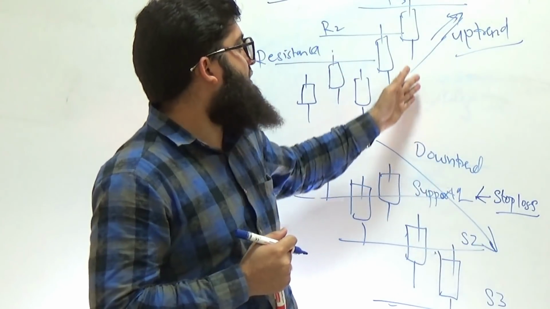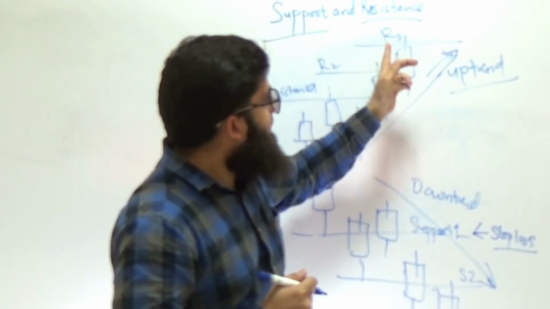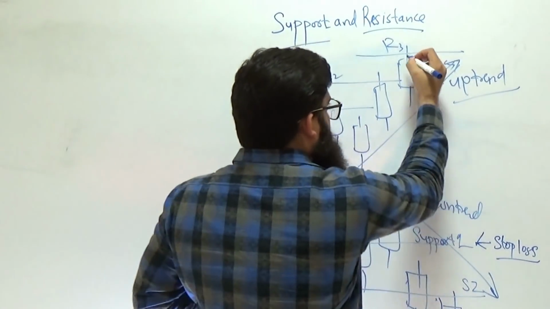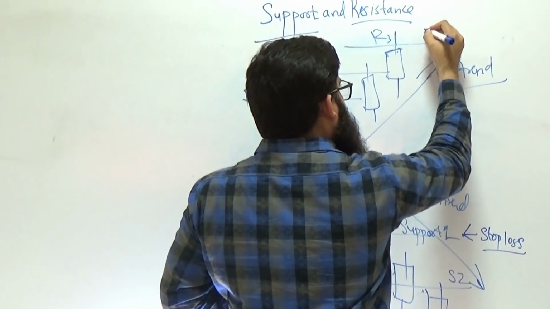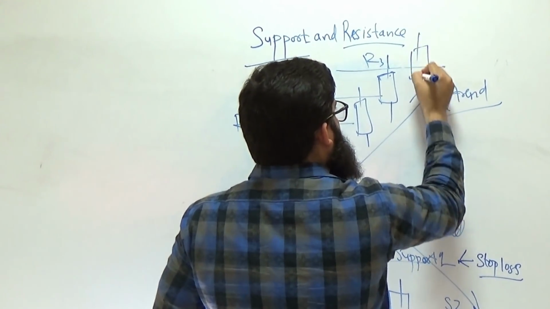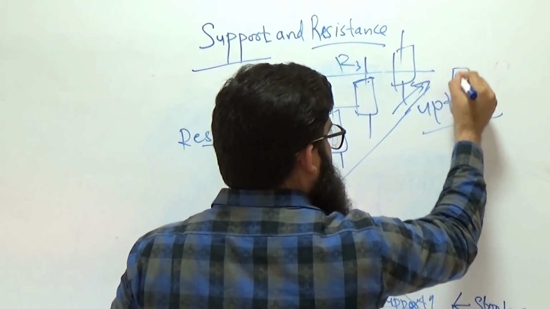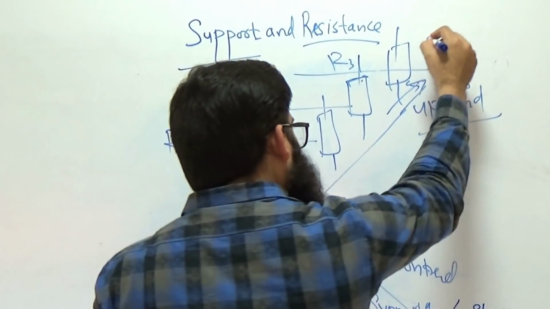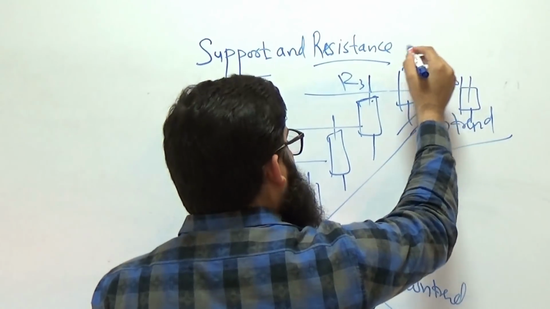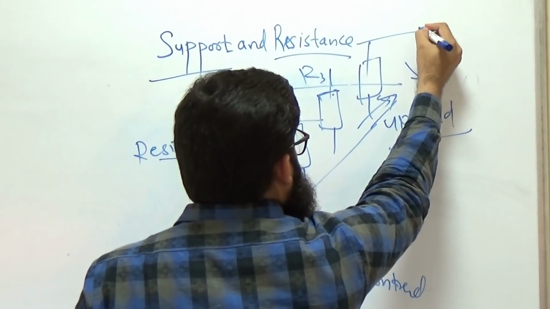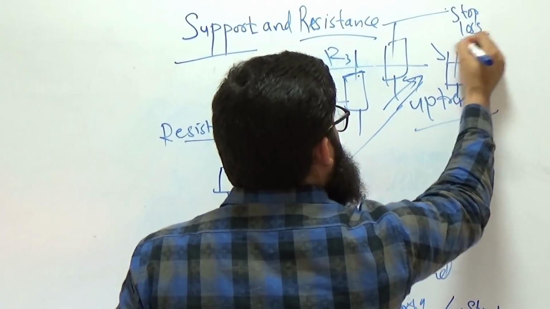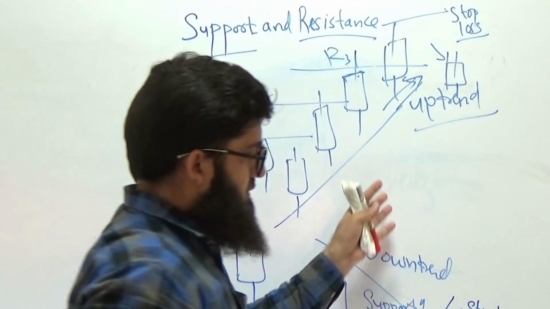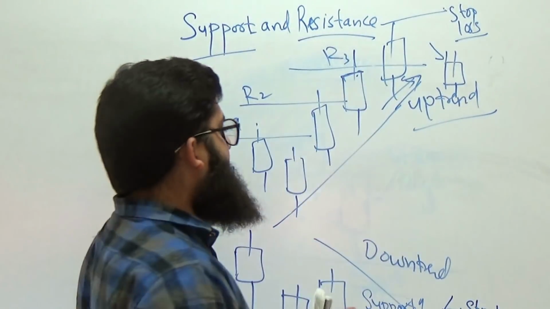Again, for example, if you see that the stock is moving up, and we believe that after some time the stock is going to come down, then we can put a stop loss here. We can use this to maximize our profit, depending upon how we see the market.